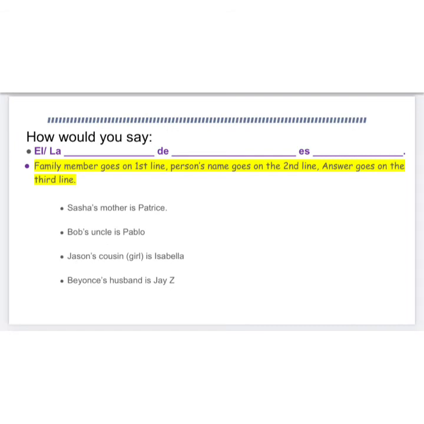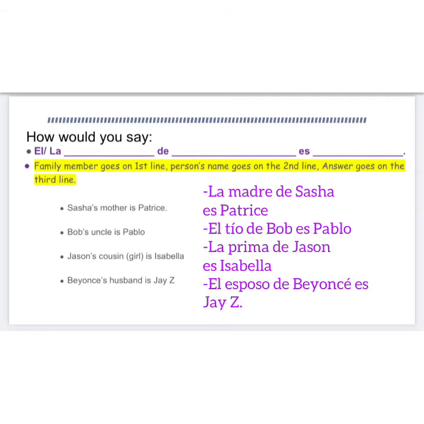So how would you express the following in Spanish? If you said, la madre de Sasha es Patrice, el tío de Bob es Pablo, la prima de Jason es Isabella, and el esposo de Beyoncé es Jay-Z, you are correct.